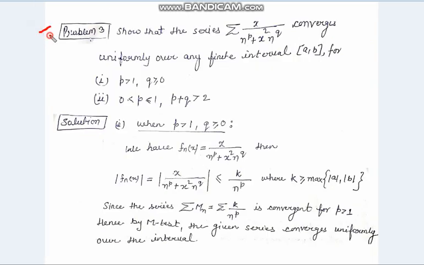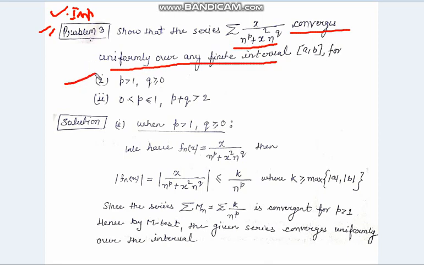Our next problem is a very important question. In this question we will prove that the series of the form summation x upon n to the power p plus x square n to the power q converges uniformly over any finite interval of the form closed interval [a, b].